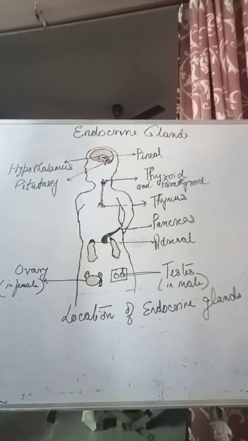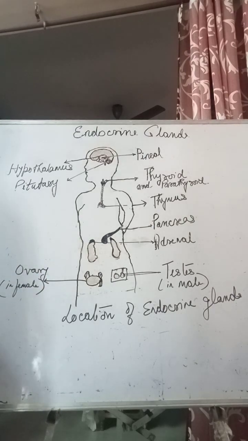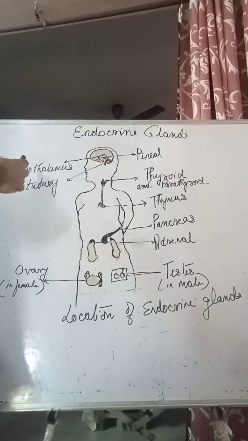Somatostatin is doing what? It is inhibiting the release of growth hormone from the pituitary. So naturally it will inhibit the process of growth also. Right. So these are the two examples of the types of hormones secreted by hypothalamus.